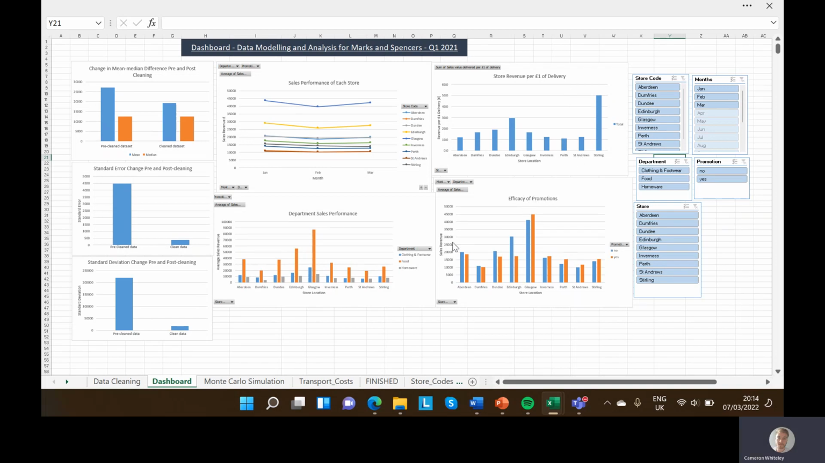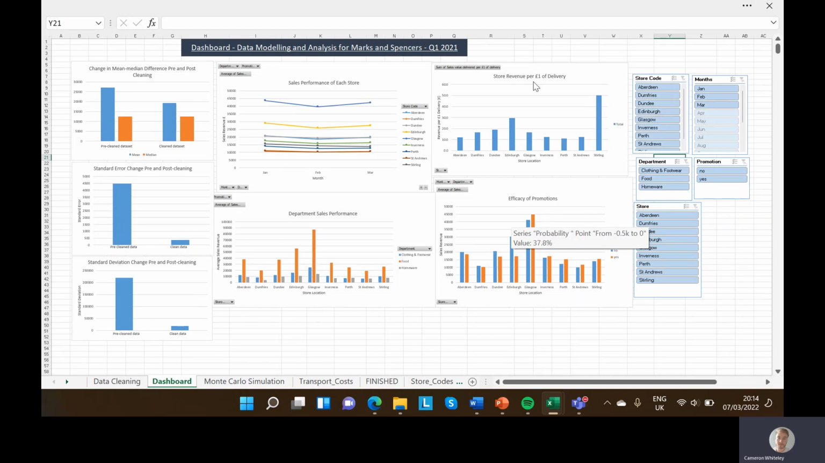This chart helps obviously see how well the promotions are working. On its face, it does seem like promotions might not be that useful, but that's one of the drawbacks of using pivot tables and pivot charts. You have to, with so many different factors, you have to dive deep into them to see the insights.